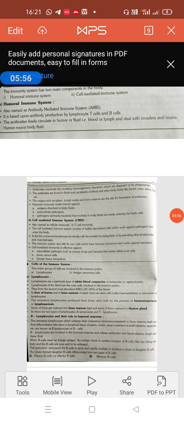These immature lymphocytes, which originate, as I already explained, from the bone marrow, migrate to the thymus gland, mature there, and become immunocompetent; they are called T lymphocytes. Stem cells in bone marrow give immature lymphocytes called thymocytes, which mature in the thymus gland and play a very active role in the cell mediated immune system.